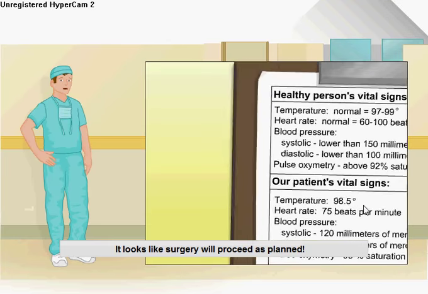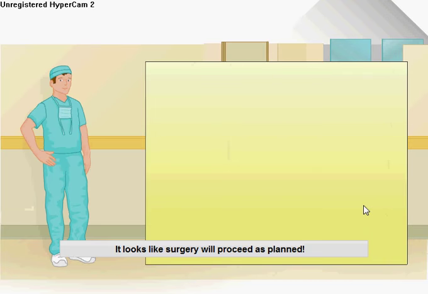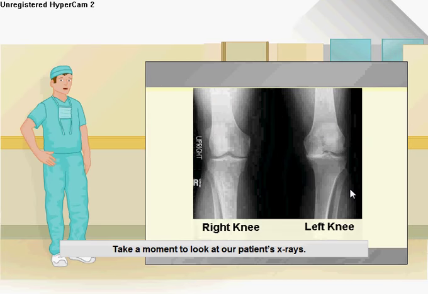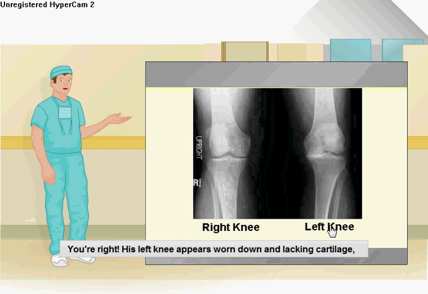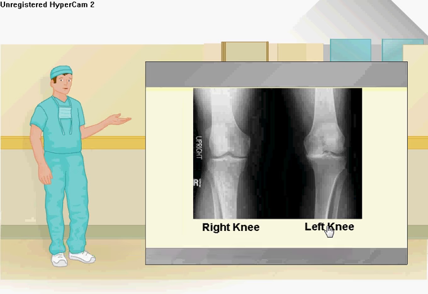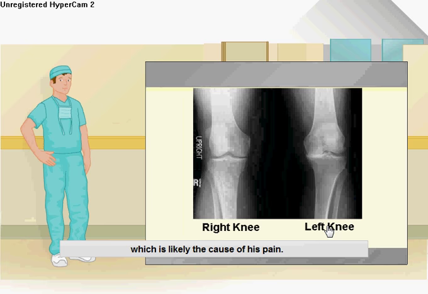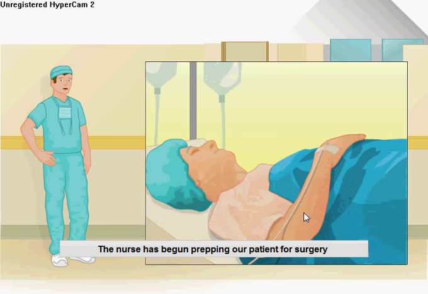It looks like surgery will proceed as planned. Take a moment to look at our patient's x-rays. Which knee do you think needs surgery? You're right, his left knee appears worn down and lacking cartilage, which is likely the cause of his pain. The nurse has begun prepping our patient for surgery by placing an IV needle in his right hand.